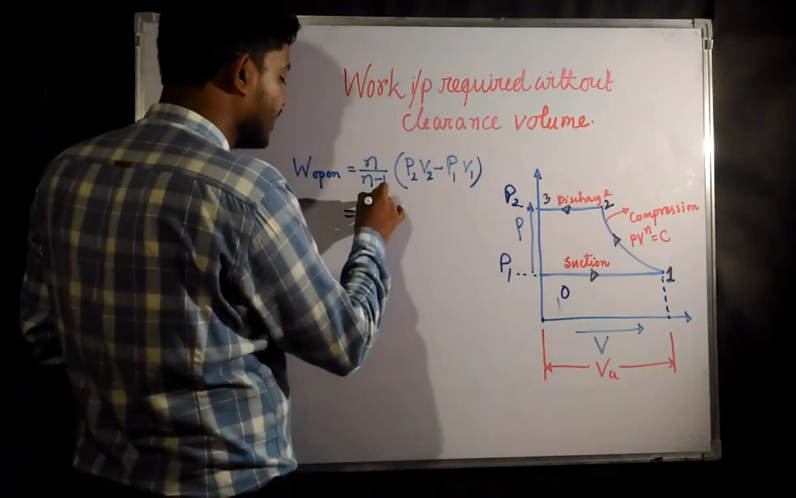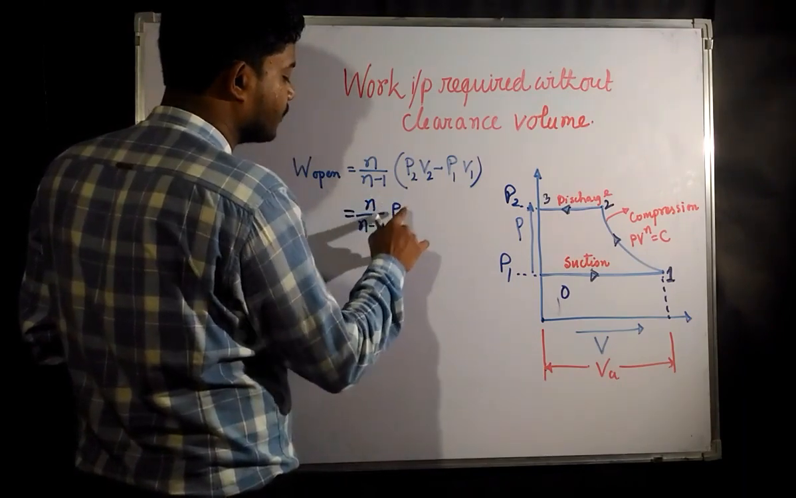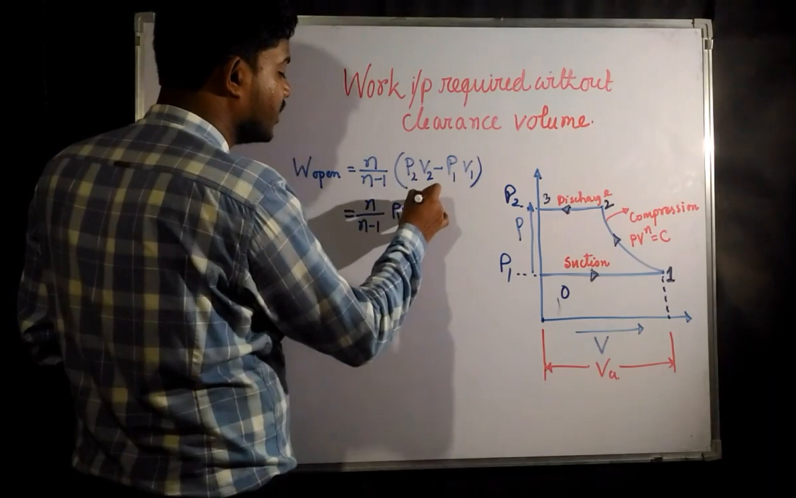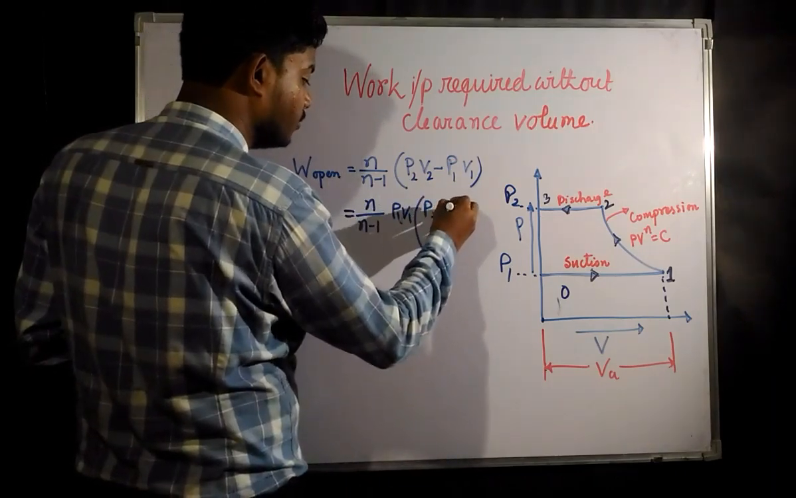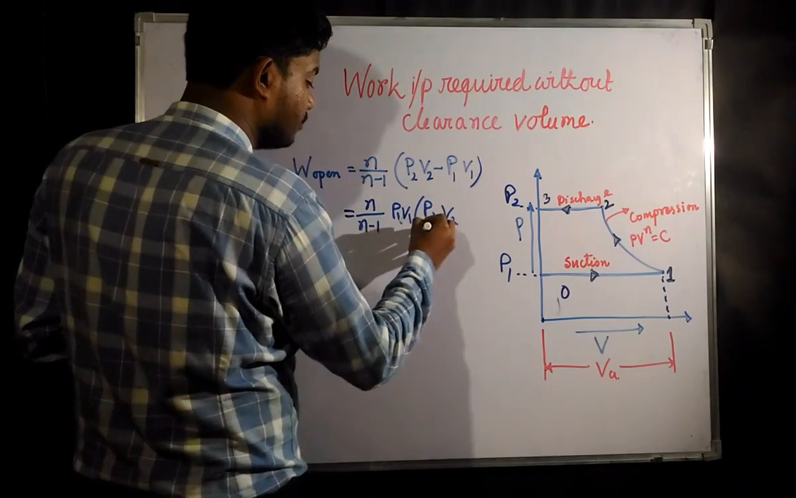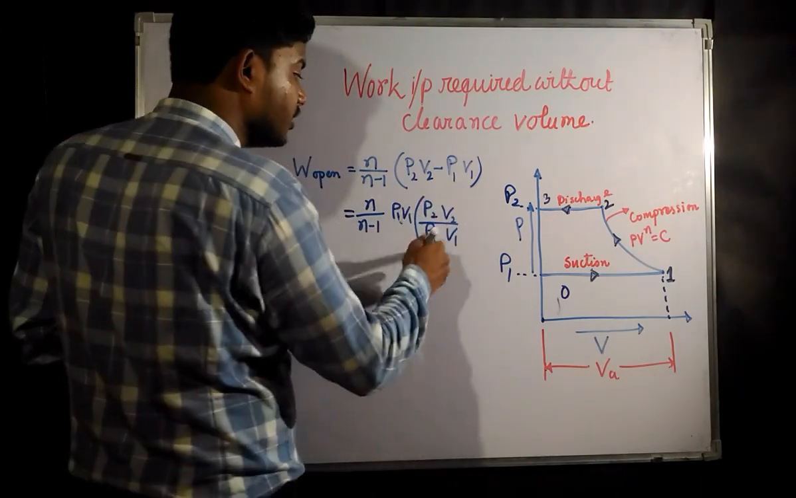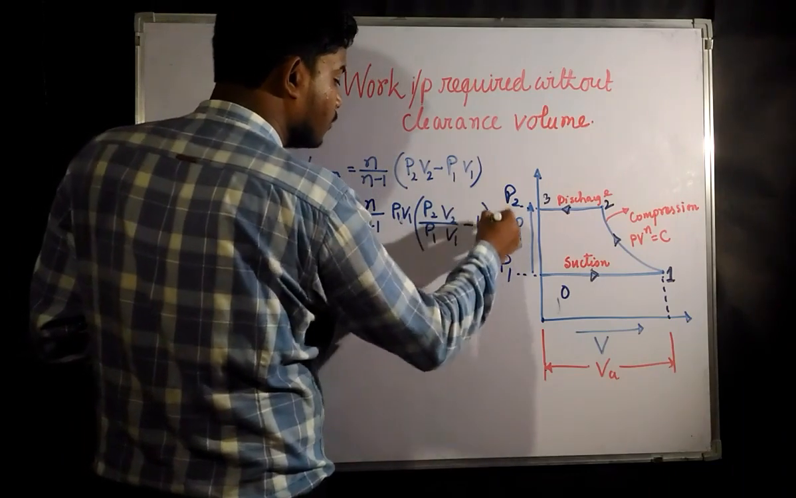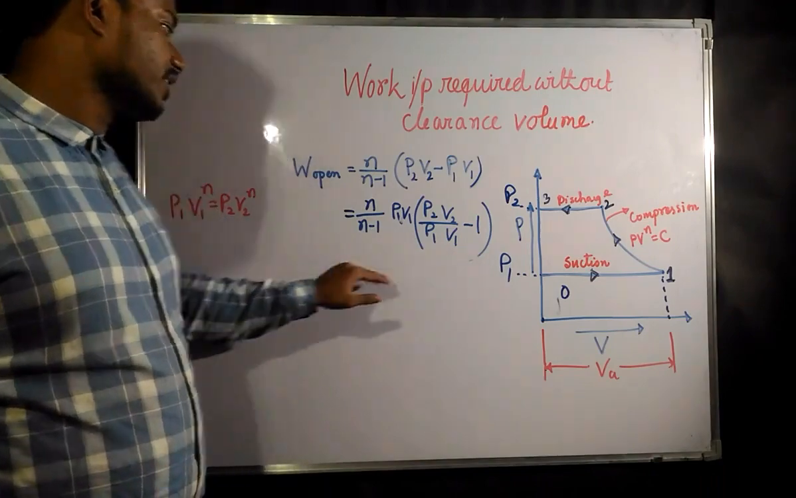Now if you rewrite this, let us take P1 V1 common. If you take P1 V1 common, you are going to get P2 V2 divided by P1 V1, minus 1. So this is going to be your expression.